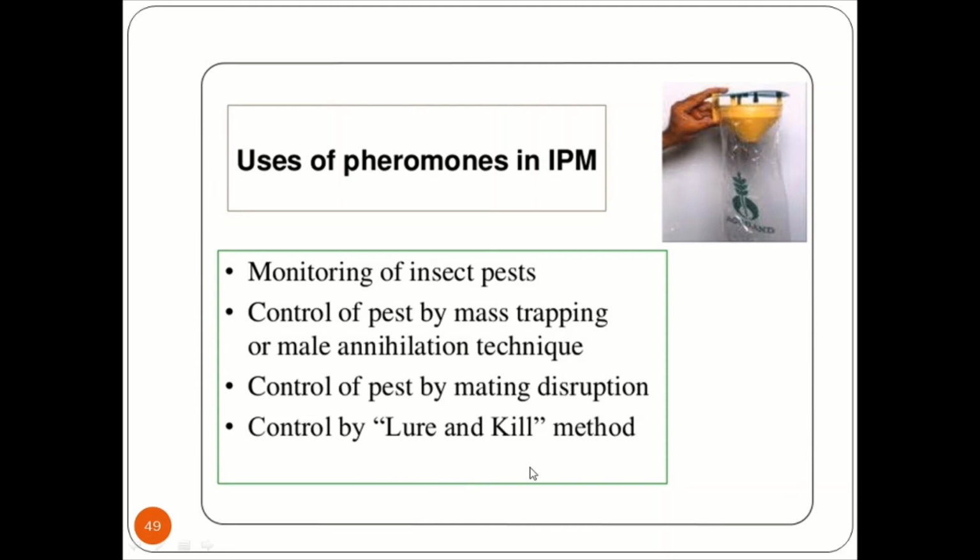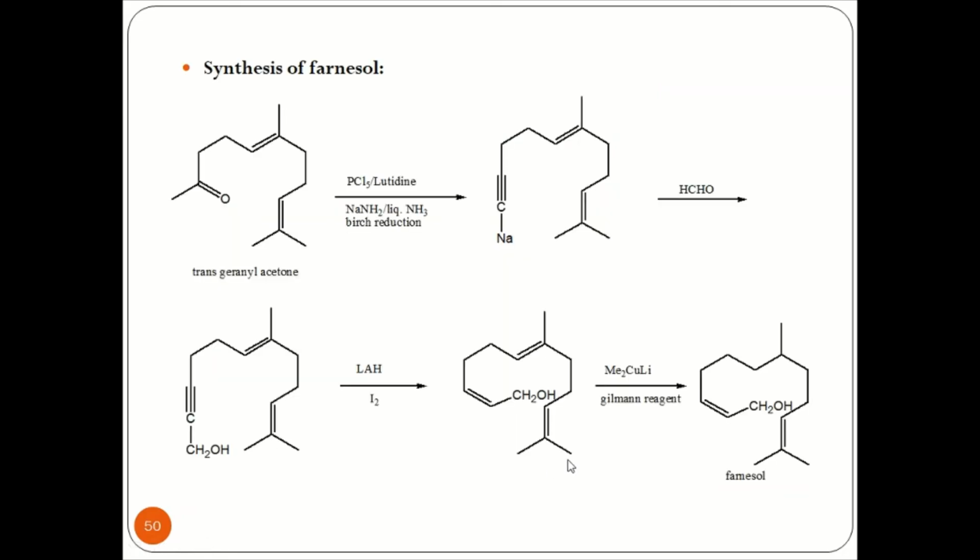A particular pheromone, when it is released in the environment, causes aggregation, and further the insecticides or pesticides can be used to kill the insects. So this is called the lure and kill method. Some of the compounds that need to be synthesized are farnesol. The starting material is trans-geranyl acetone.